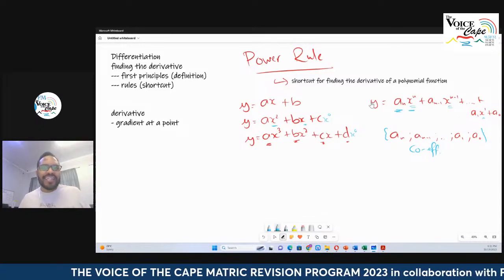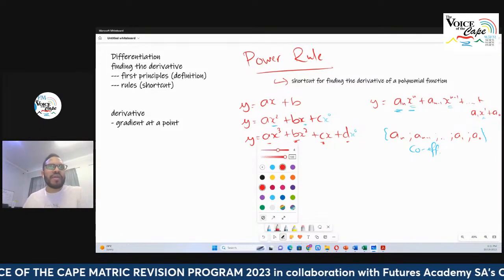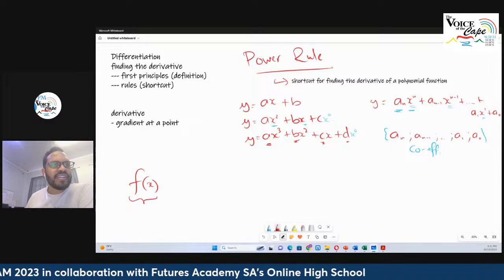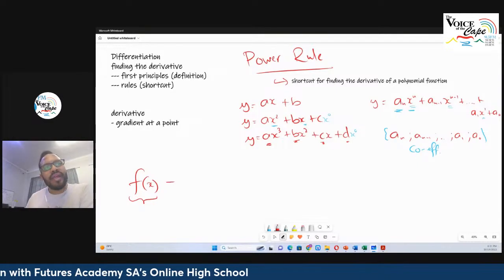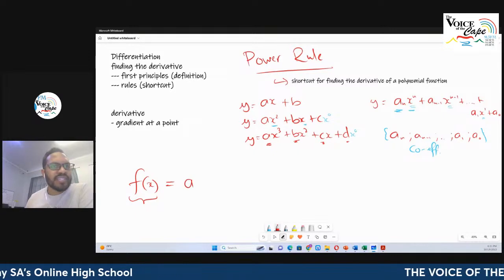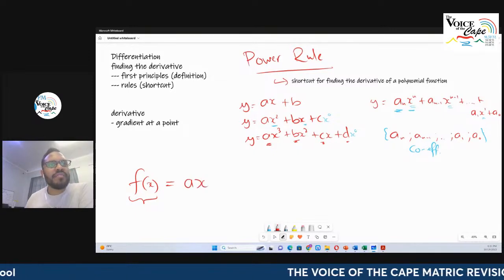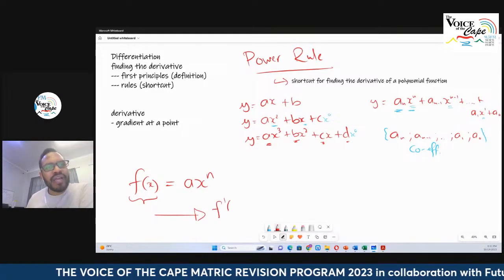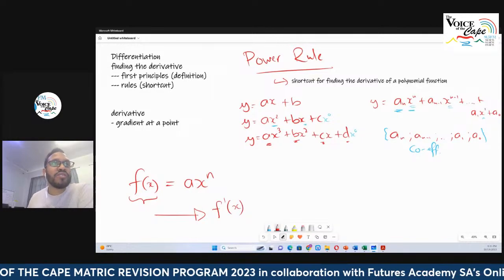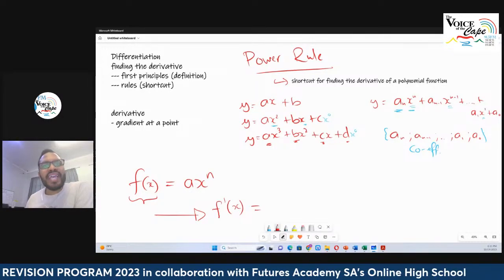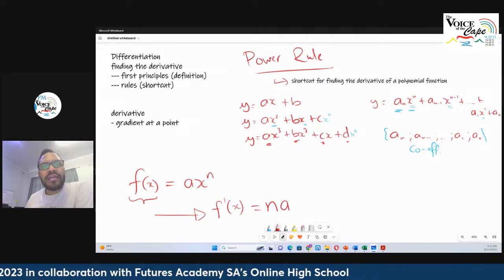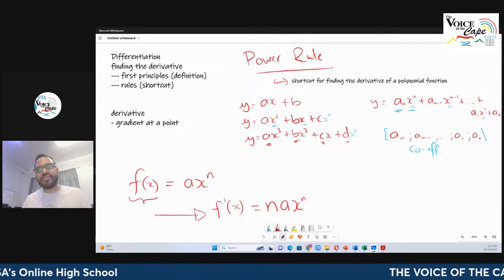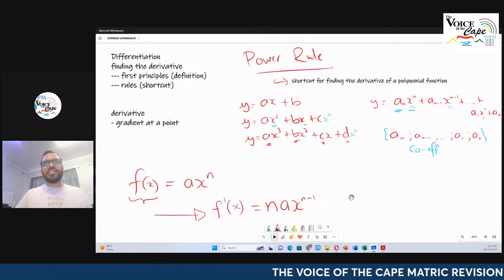Now, in general terms, if my polynomial is f of x, and that's the function notation, it's written as a x to the power of n, where a is the coefficient and x is the variable. Then I get the derivative, which is denoted as f prime of x. I'm going to go over certain things with regards to notation as well. It is written as n times a x to the power of n minus 1. Again, some of that looks abstract. So let's look at a few examples.